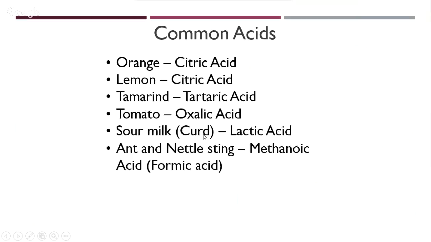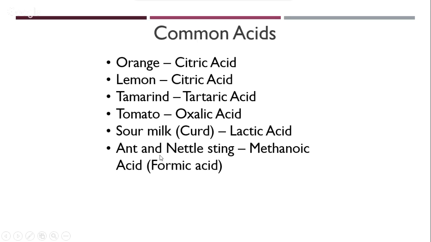Some other common acids that we find in and around our houses are citric acid, which is present in oranges and lemons. Both of them contain citric acid. Tartaric acid is what we have in our tamarinds. Oxalic acid is in tomato, whereas lactic acid is a common ingredient of curd. This is also one of the reasons why baking soda is added to pure milk, so as to neutralize the incoming lactic acid, because milk contains lactose, which actually breaks down into lactic acid as curdling happens. The next one is of course formic acid.